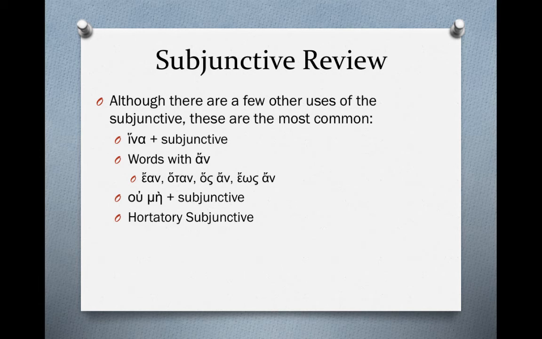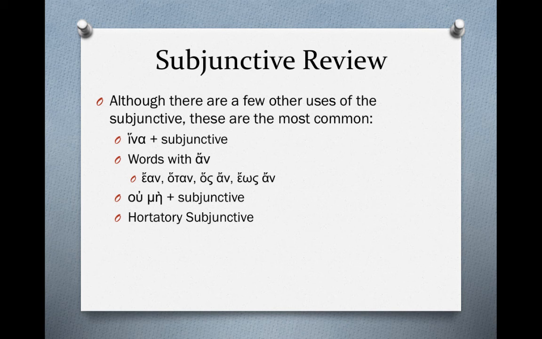So let's just take a quick review of this subjunctive. Although there are a few other uses of the subjunctive, these are the most common. Hina plus the subjunctive. Or words with an. It could just be an by itself. A lot of times it will be fused with a word like ean, if. Hotan, when. Hos an, whoever, or he that, or she that, or heos an, until. Ou me plus the subjunctive is the strongest way in Greek to negate a concept, that it may never happen, in no way should this ever happen. And then we'll also sometimes see the hortatory subjunctive.